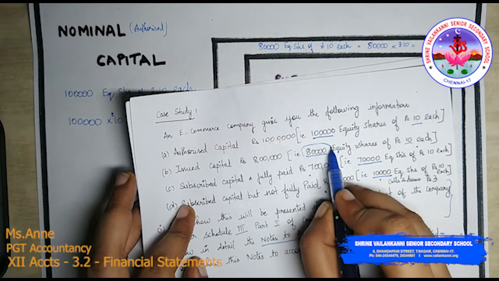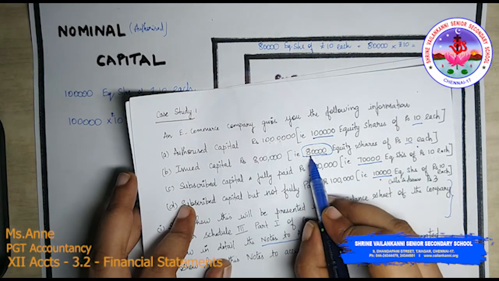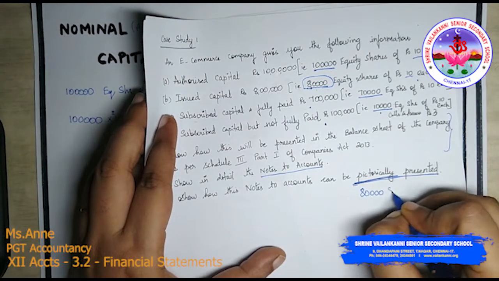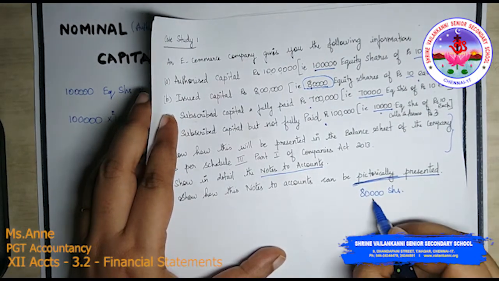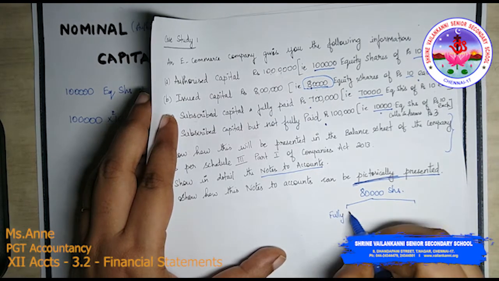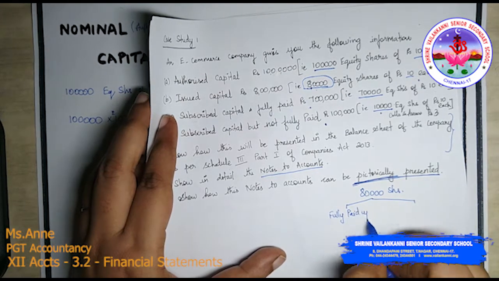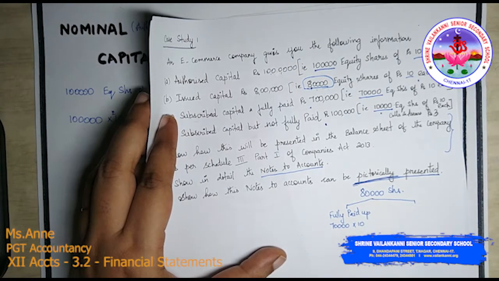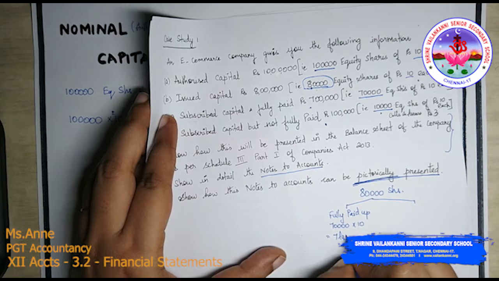But out of these 80,000 shares, how much is fully paid up? Fully paid up is 70,000 shares into 10, which is 7 lakhs.